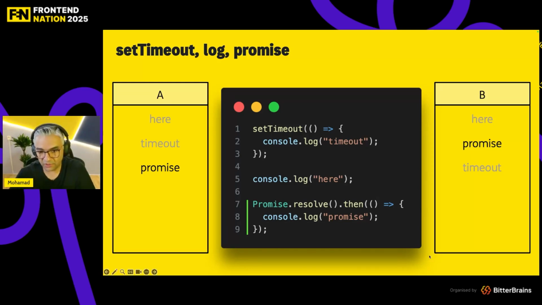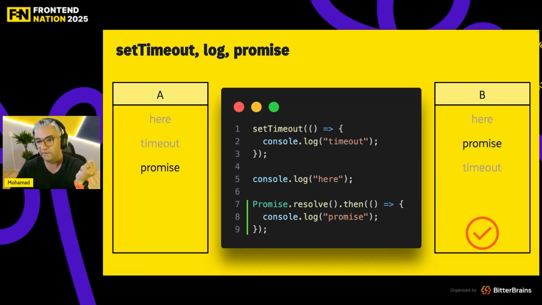To be honest, in order to answer this one, where the answer is B, you should know one tip. The tip is, priority of promises is higher than timeouts. They have their own name, so we're going to get to that. But since the priority is higher, the promise comes first.